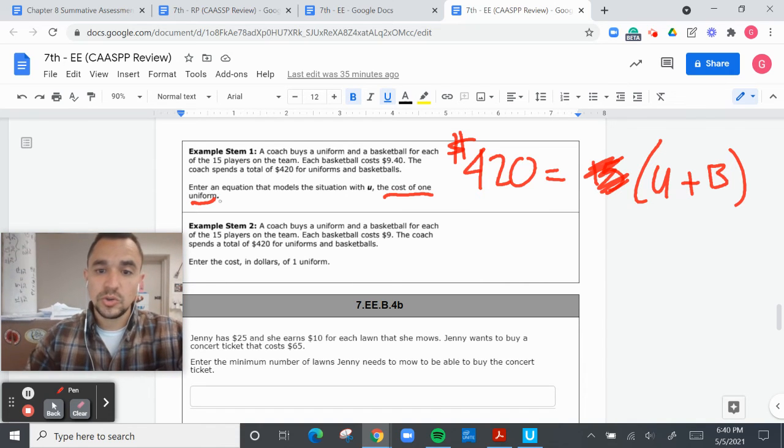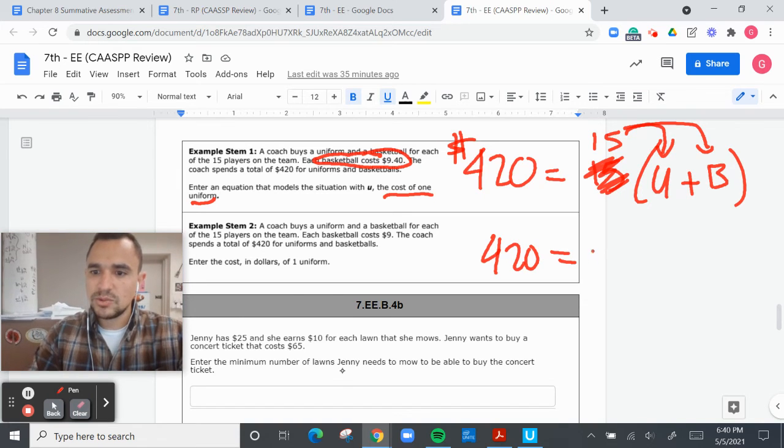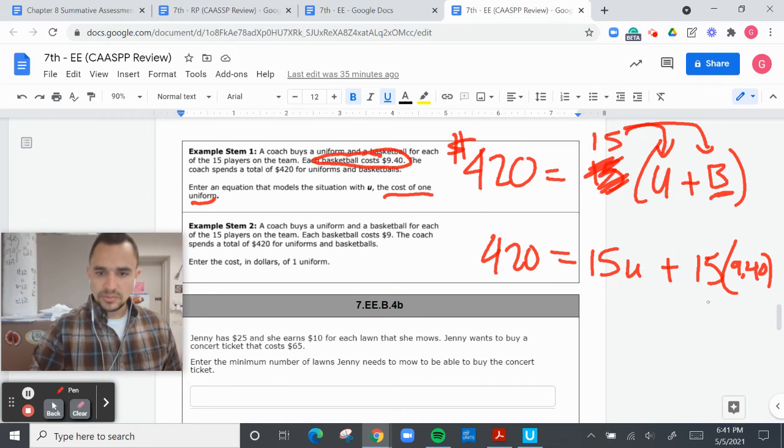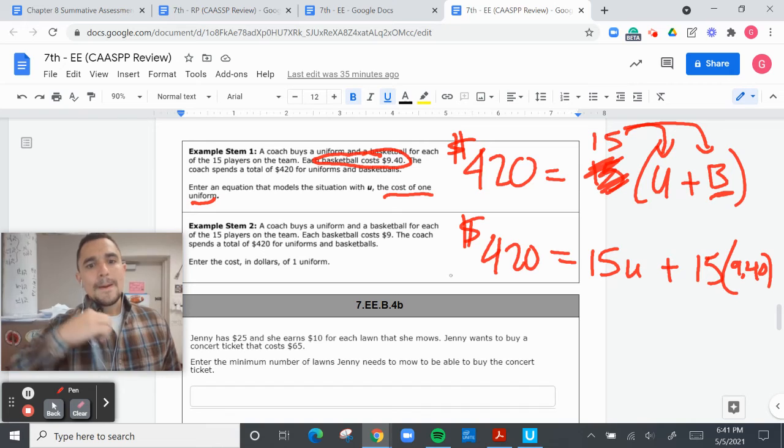They don't tell us U, but they do tell us the cost of the basketball, which is $9.40. There are going to be 15 players that each get one, so 15 uniforms and 15 basketballs. So 420 equals 15U plus 15B, and we know what B is. B is 9.40. That is your equation that you need to write. All right, moving on.